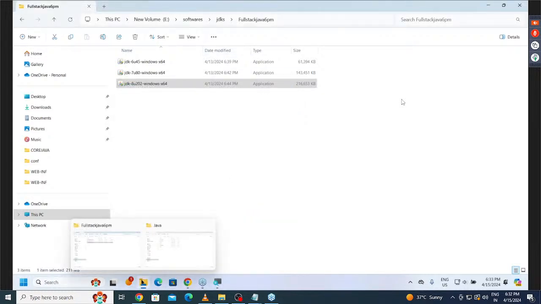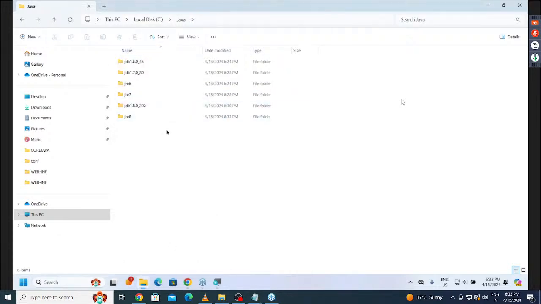Now let me check whether all the software is installed or not. Click on Java. Now see this one here. If I refresh it, yeah. Now tell me, overall, how many versions of Java did I install? 3 versions here. 3 JDKs are available, 3 JREs are available. Isn't it? Clear or not? Okay, fine. Leave this point here.